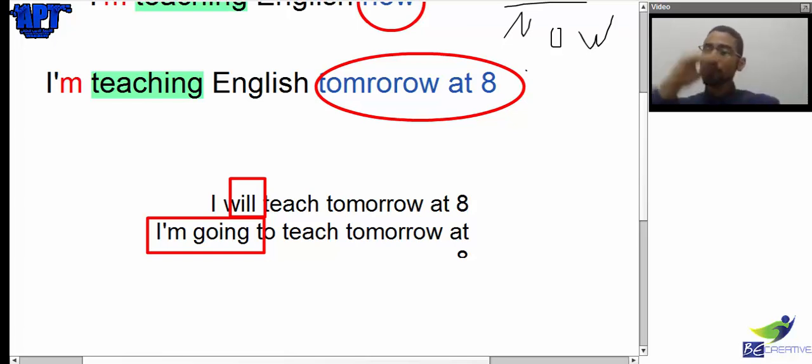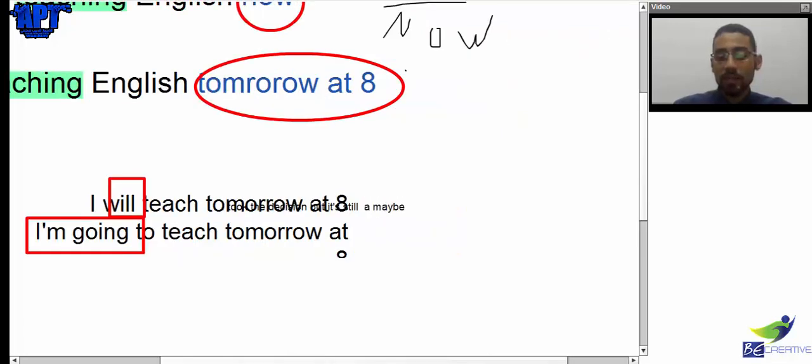And we said that the difference between them is in that, yes? Very nice. The first one is talking about a decision I took, but it's still a maybe. It's not sure yet. It will stay a maybe until I change it.